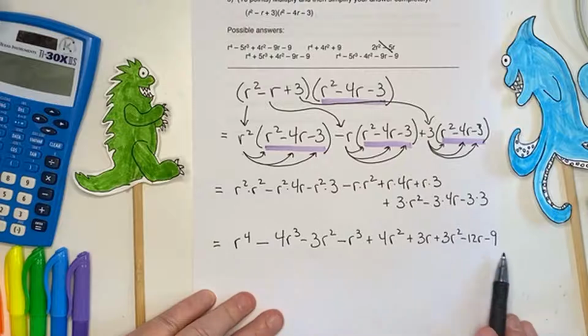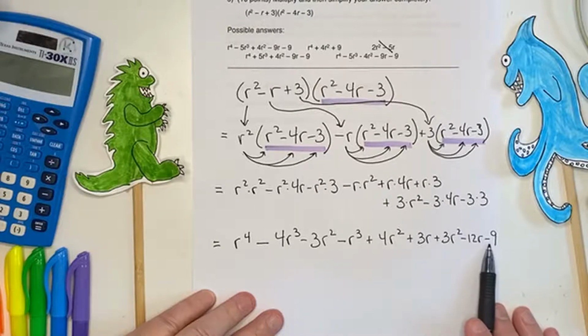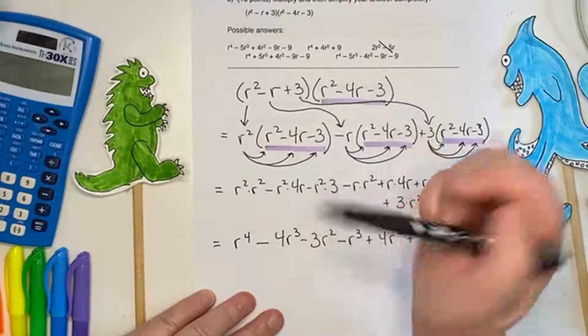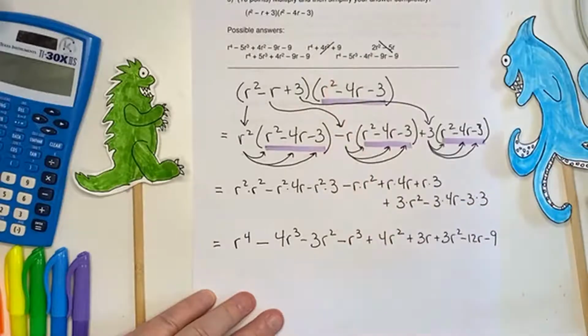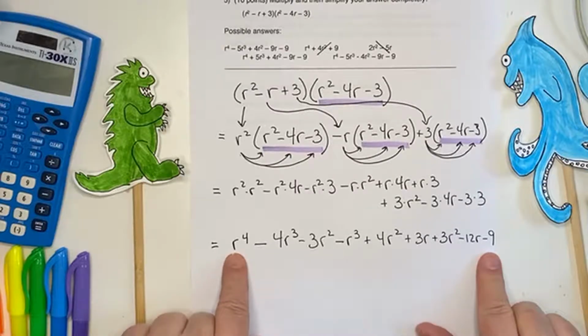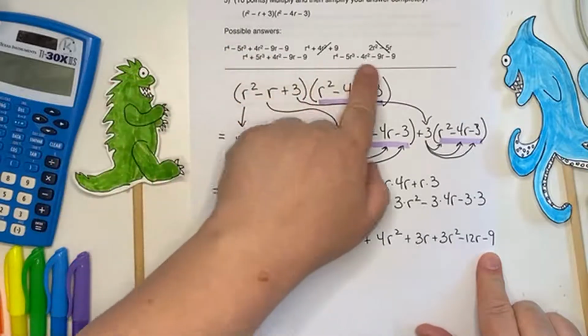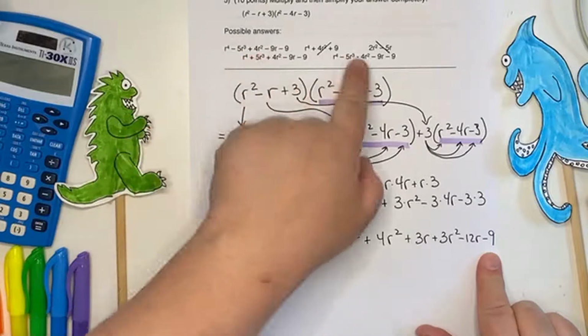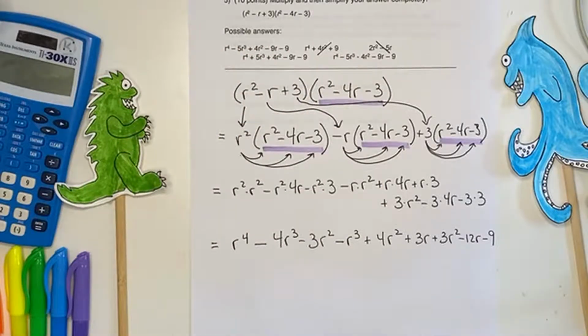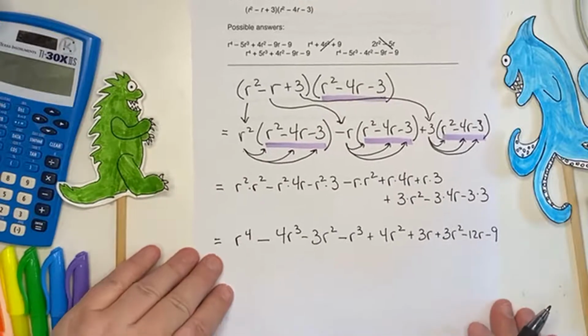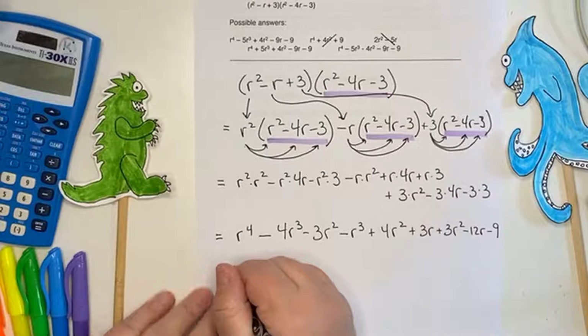So basically the first and the last I'm pretty sure of. I've got a negative 9, and as I look through, this one has a plus 9. I know that's not correct. So even though this is fraught with danger, and it's likely that a lot of people will make mistakes, you can always check the first and the last, and that will give you a way to count out a few of the options. So it'll raise your chances of getting it right, even if you have to do some guessing. Multiple choice tests are like that.